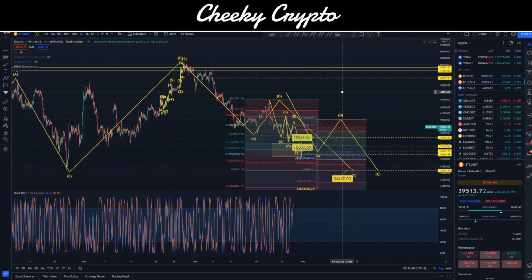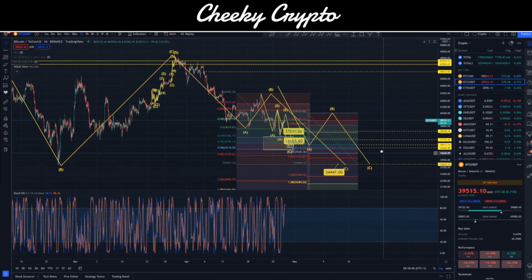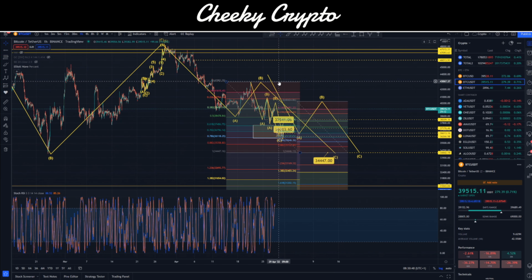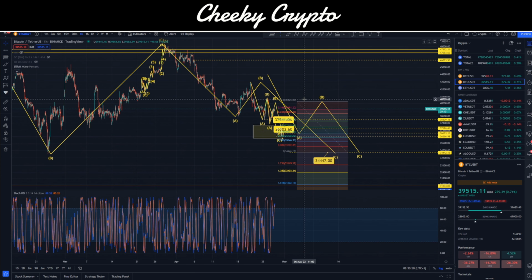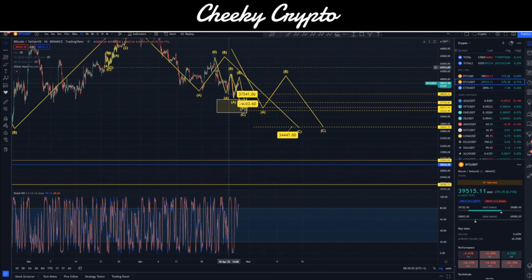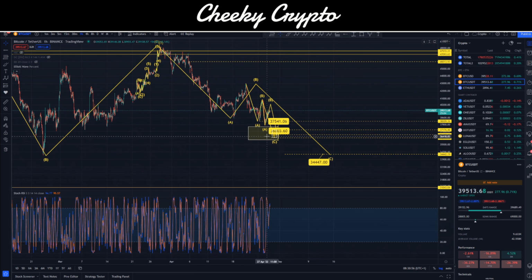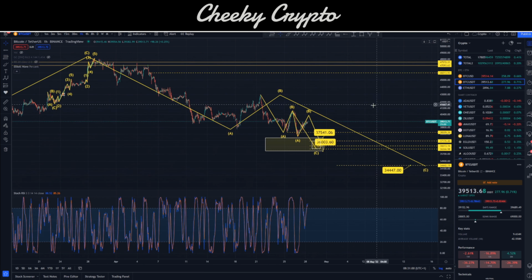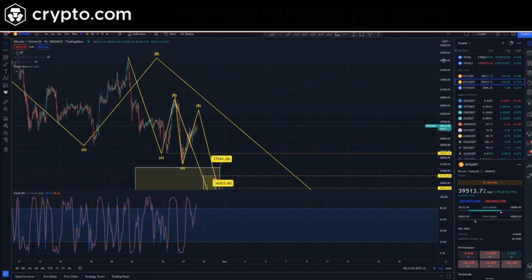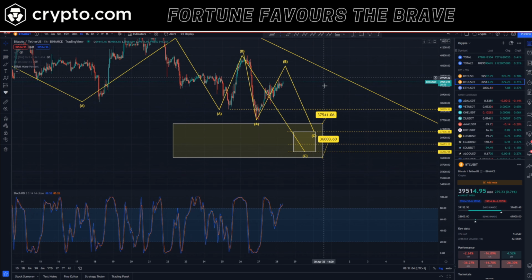Now all of that is on a 1-to-1 ratio, as in we have this big A wave coming down, a B wave going up, and a C wave coming down to 34k. Okay, so for the most part, that is kind of the thing that we're looking at. We remove some of these, okay, and there's a lot of noise going on. I will remove that as well. But basically, over the next few weeks, we are talking about moving the price quite significantly. But for the immediate future, we are talking about coming down.